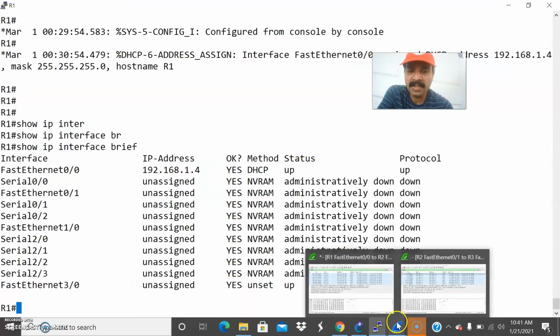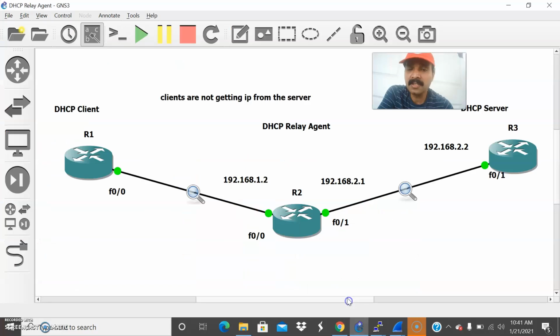So this is the actual process of how DHCP works in the case of a relay agent. R2 acts as a relay agent, R1 I configured as a client and R3 as a server. So three things you have to keep in mind. We have to assign a pool in the DHCP server. In case I am using a client as a router, I have to issue ip address dhcp. Then in the case of a relay agent, I have to use the IP helper address configured with the server address, right? These are the key points you have to remember. This is the way we can troubleshoot any DHCP related issue.